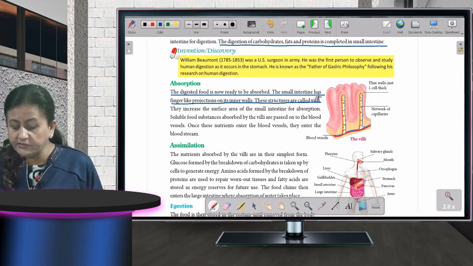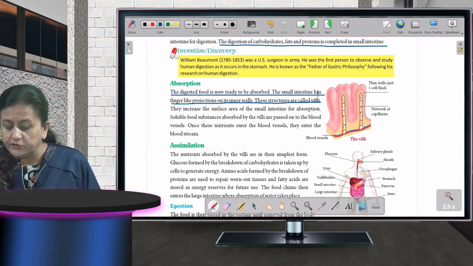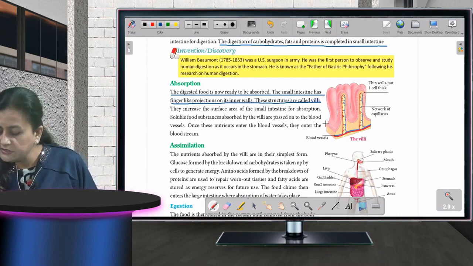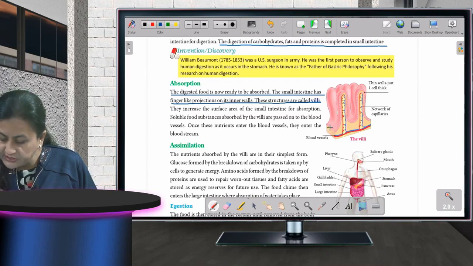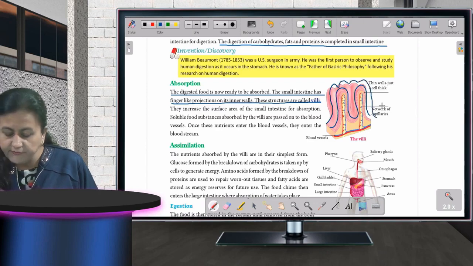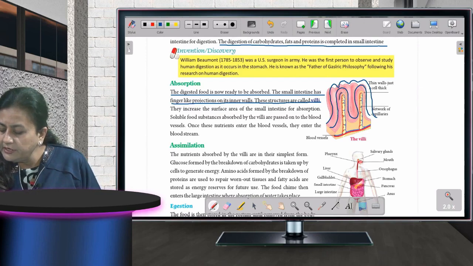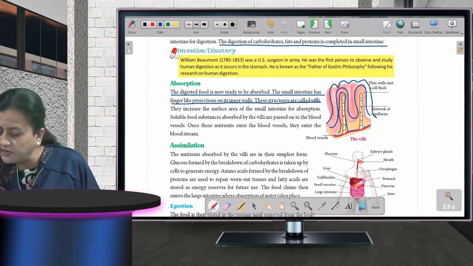The small intestine has finger-like projections on its inner wall, and you can see finger-like projections are there like this. Okay, this is the inner part and this is the outer part. Fine, children. Now these structures are called villi. The inner part has got these structures and these are villi.